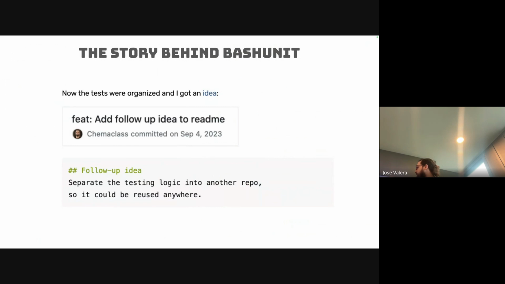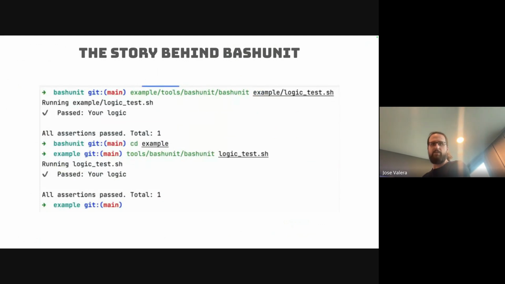And then is when I got this commit with the follow-up idea: separate the testing logic into another repository, so it could be reused anywhere. Nice. And yeah, this is when I created the bashunit idea, where you can run your shell script tests with bashunit in different contexts, and then you have a nice output telling you that you're running this test and whether it passed or not. It was very, very, very minimalistic.